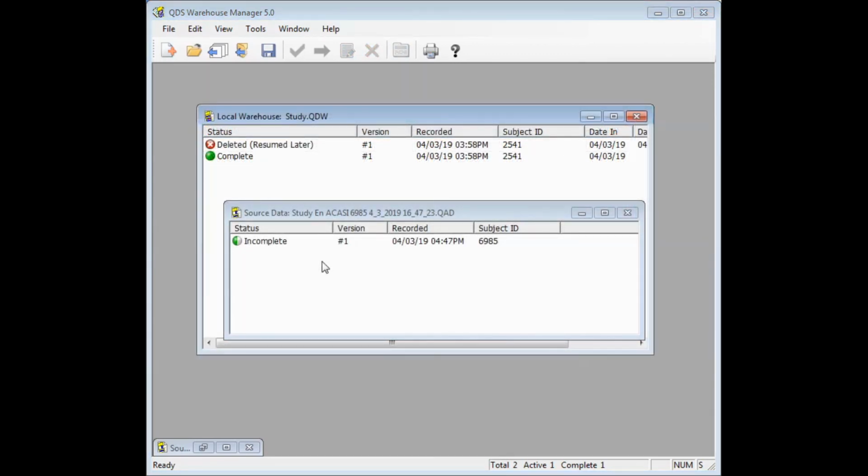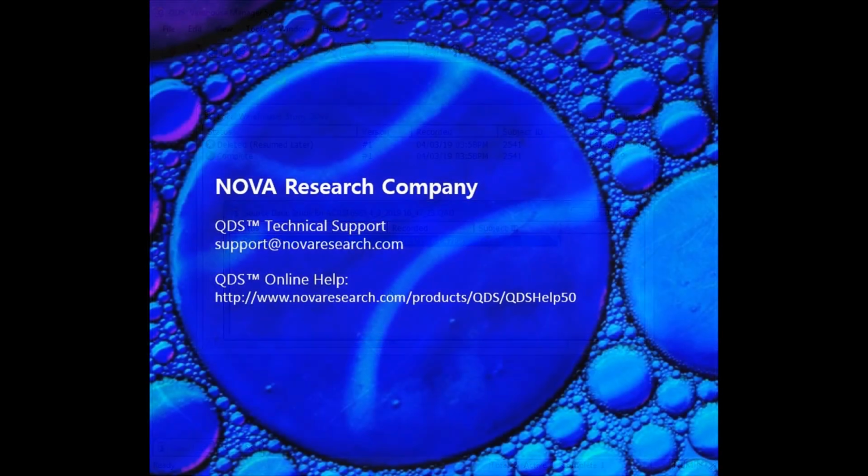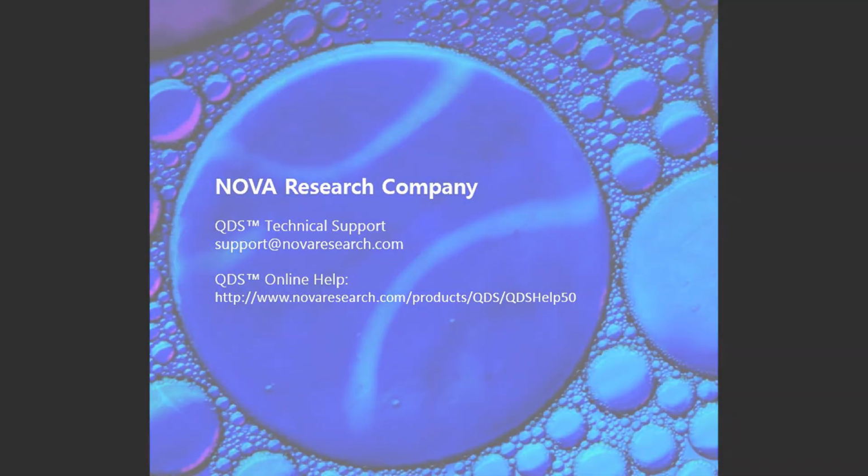Alternately, if the interview had never been completed, it would be marked like this in the Warehouse Manager data file and local warehouse. Any data that was never collected will just be blank or empty. You can decide whether or not those cases should be kept for data analysis. To learn more about QDS data files and data management with Warehouse Manager, see QDS Online Help or other QDS Learning videos.